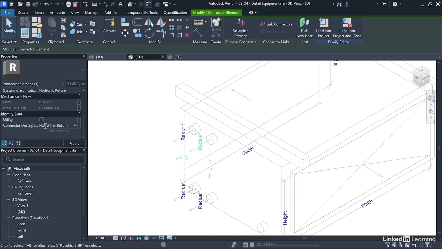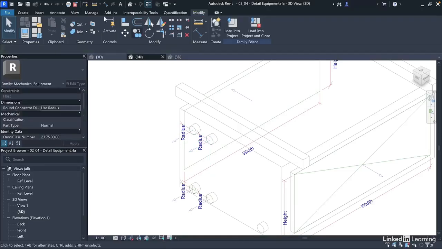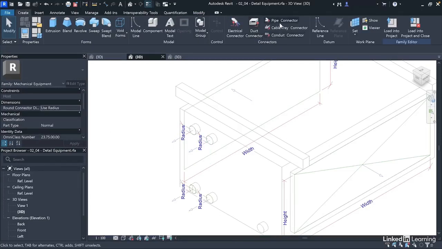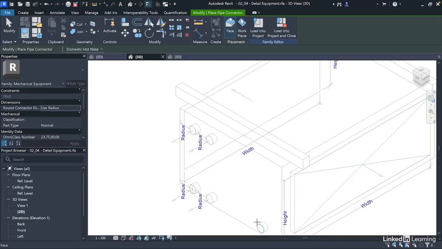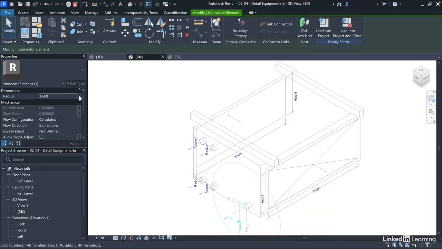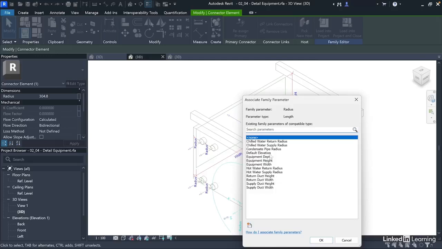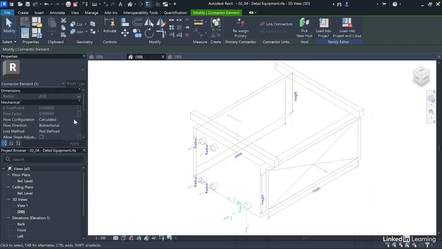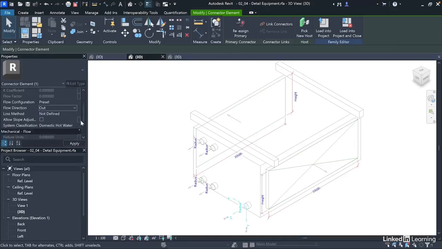Lastly, for the condensate, to create the pipe connector, map it to condensate pipe radius. This is also preset. This is out. I don't need to define the loss in this case. In this case, this is sanitary.